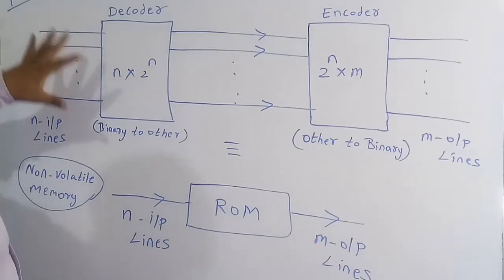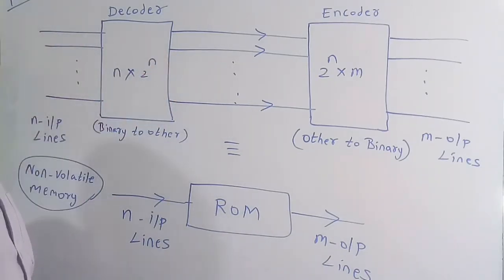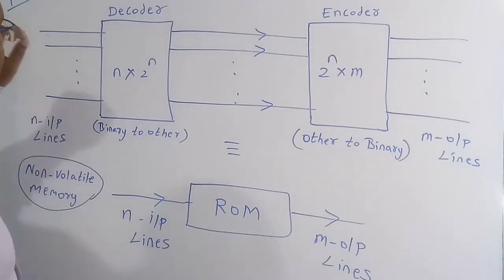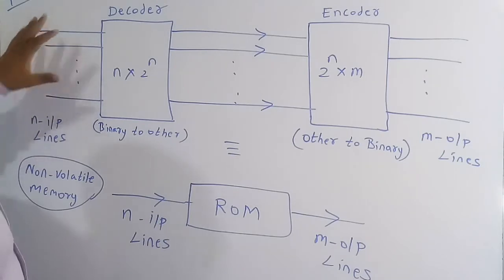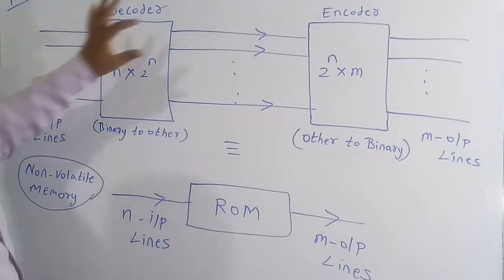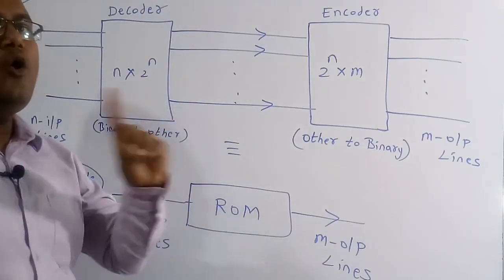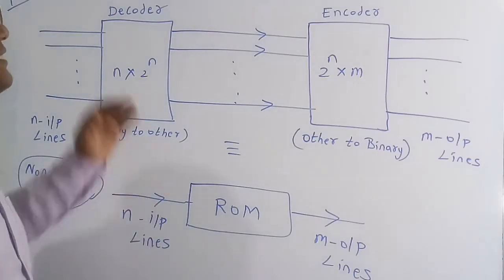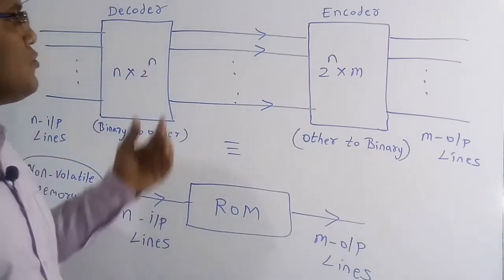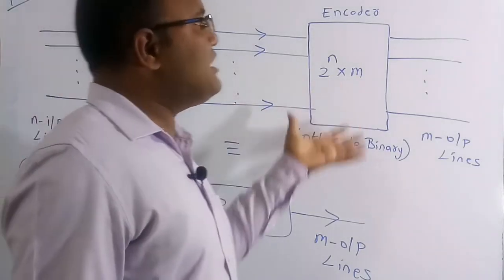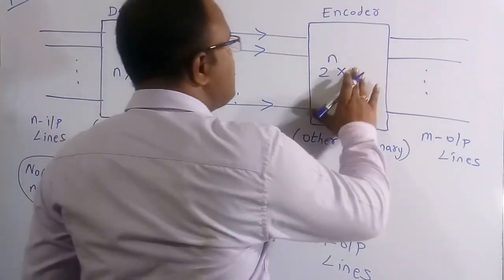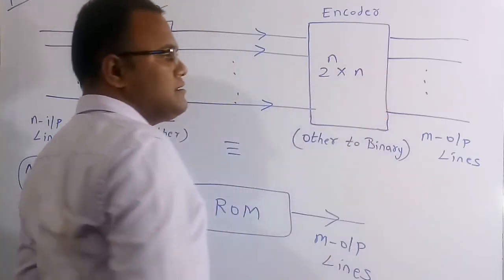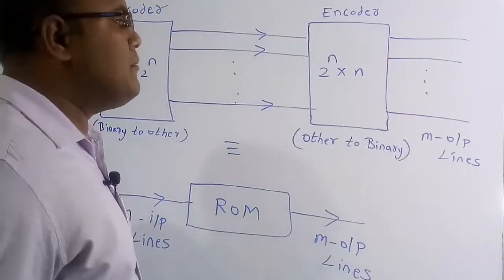Now, for a decoder there are n input lines. Based on these n input lines there will be 2 to the power of n output lines. Since the n lines are binary, all our input lines are going to be active. Based on this, out of the 2 to the power of n output lines, only one line is going to get active and the remaining ones are non-active. Based on this input data, the encoder is going to convert in terms of binary. At maximum it can have n output lines, but we are going to use only a few output lines.